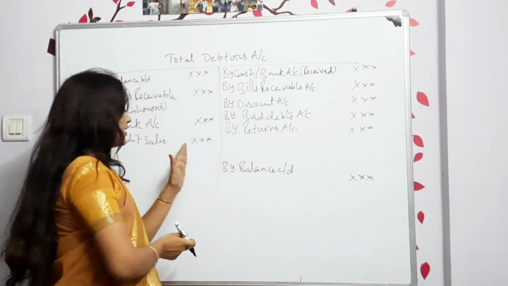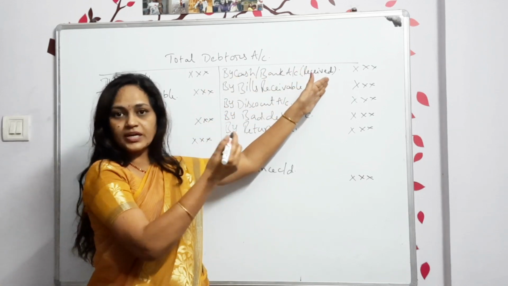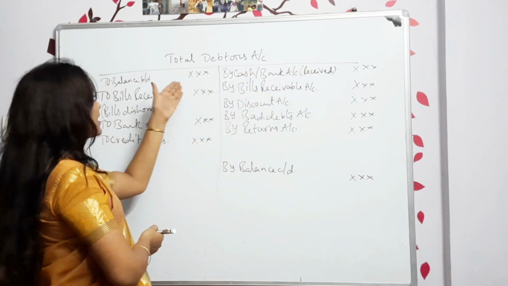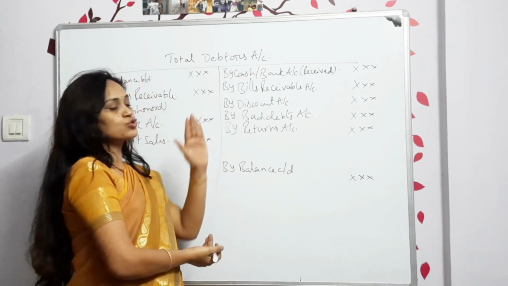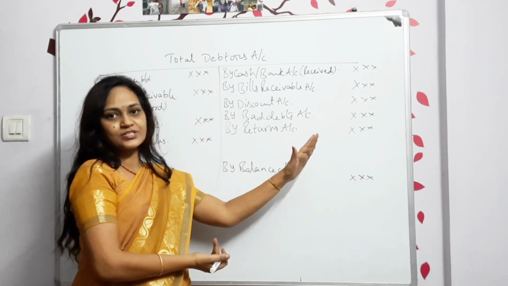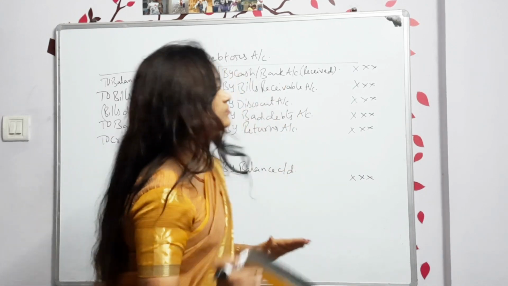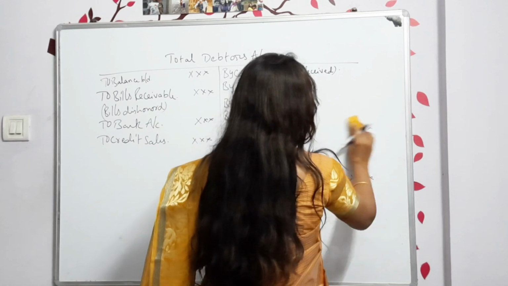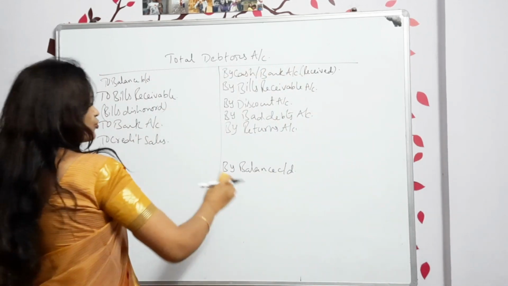Sometimes credit sales might be missing. Sometimes cash received from the debtors can be missing. Sometimes balance brought down can be missing. Whichever is missing, you should find out. So you know the format. If we know all the other details, I will show you one. Anyway, we will be solving the question, but just simply, I will show you one.